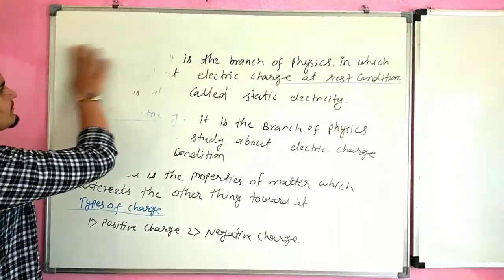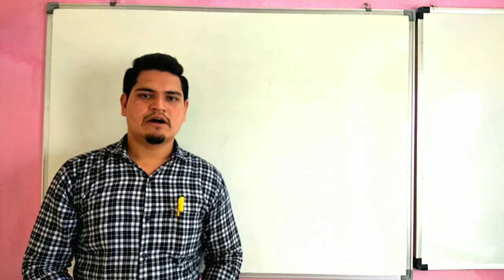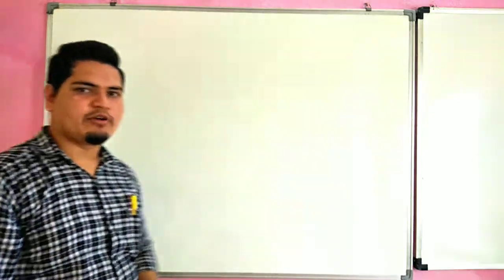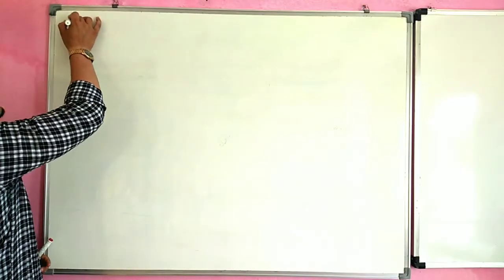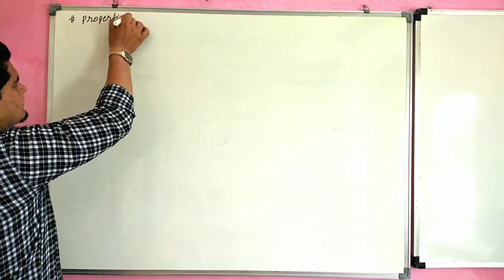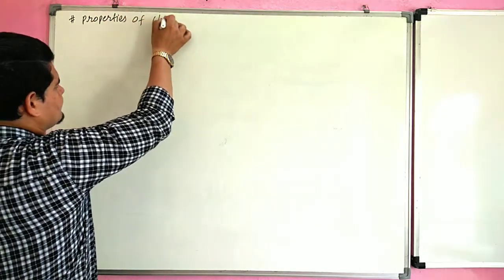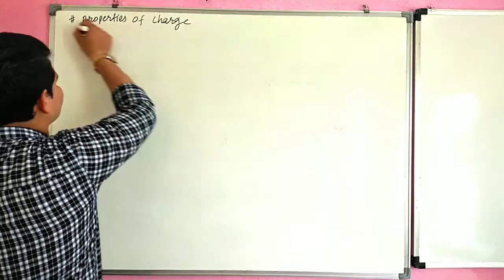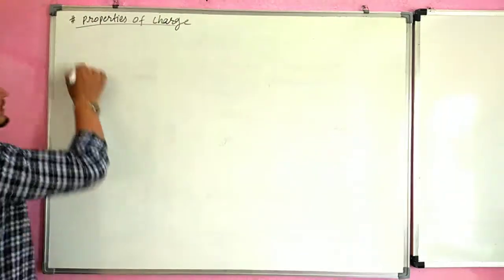Now our next topic is properties of charge. There are two properties of charge.